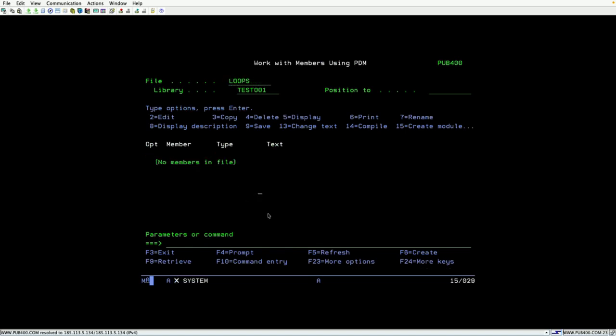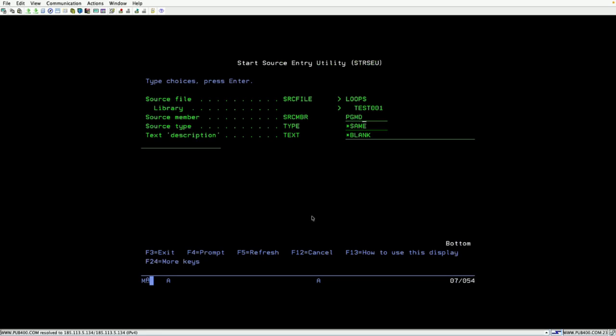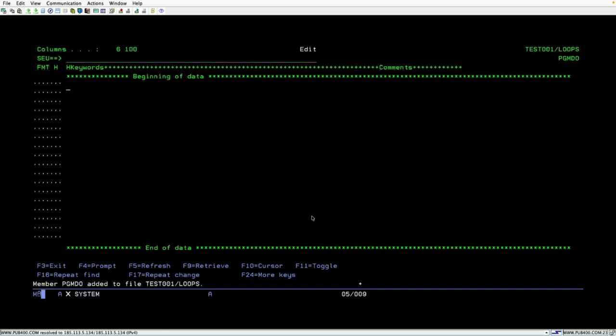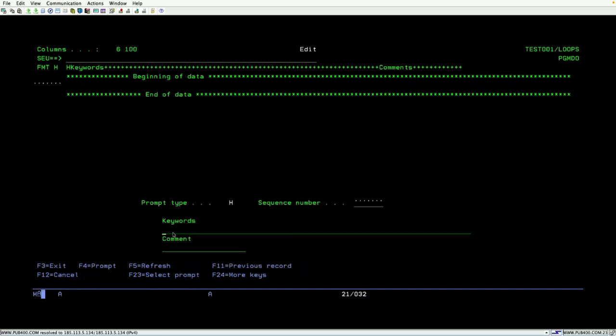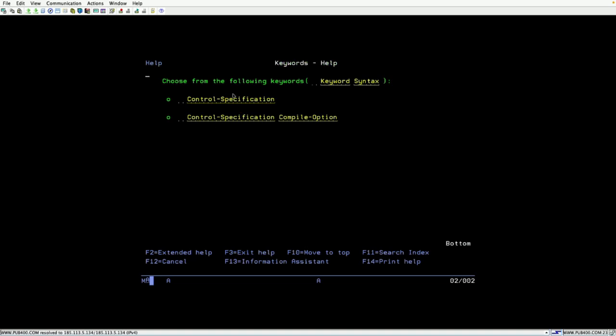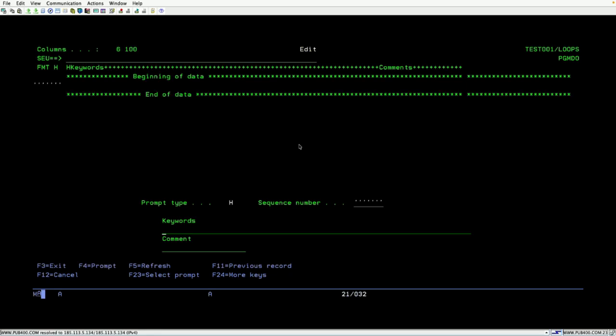The first thing I want to write is a program for the do loop. So PGM DO, type RPGLE. First we'll write in the fixed format, so I'll tell you the specs first. IPH: this is the H spec, where you can mention the keywords. If you press F1, you get the control specification and the compile options.